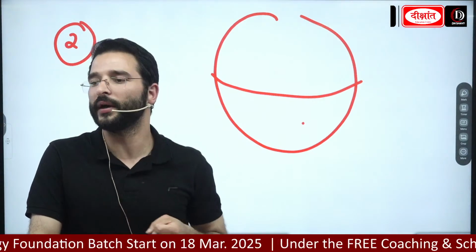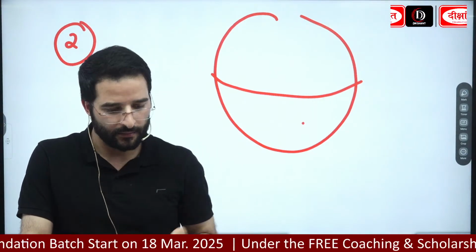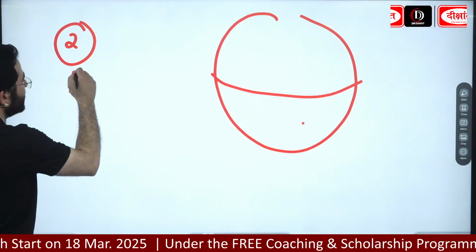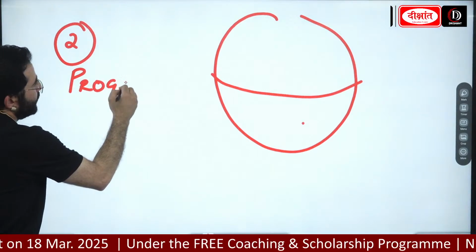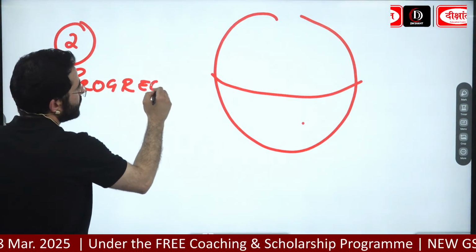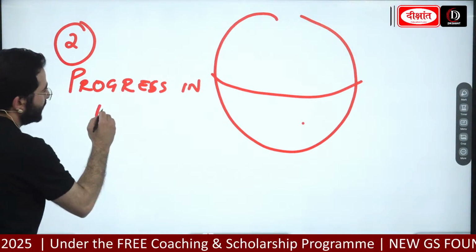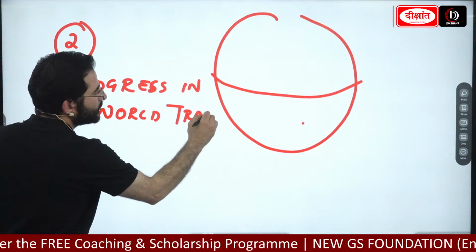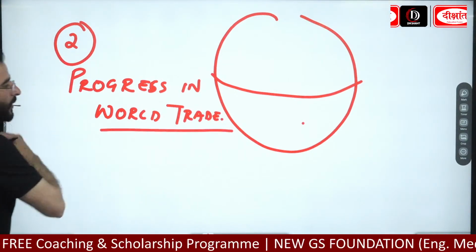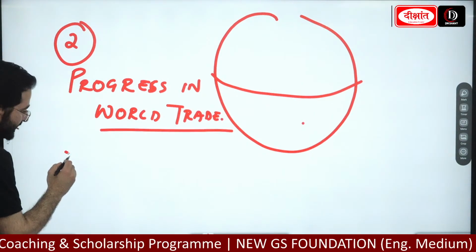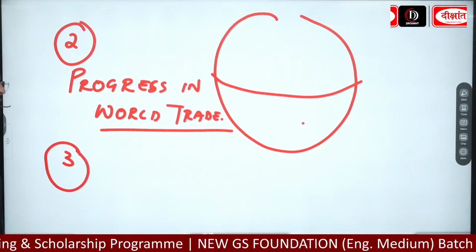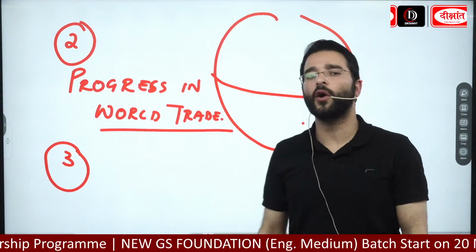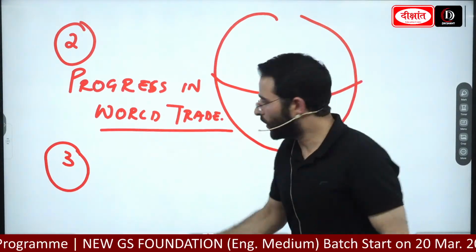Write down second point, world trade enhancement या फिर progress in world trade, progress in world trade. Not just that, guys, we are looking at the third economic reason, and it is going to be the colonial wealth. क्या रहेगा? Colonial wealth.